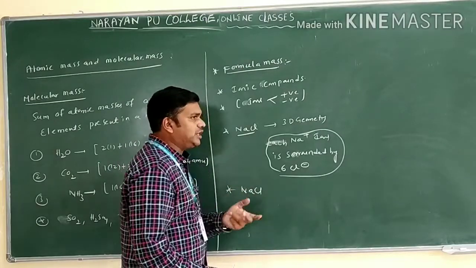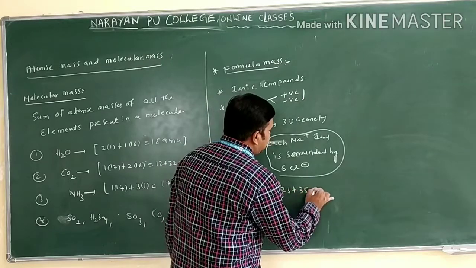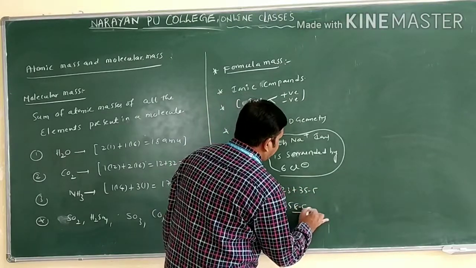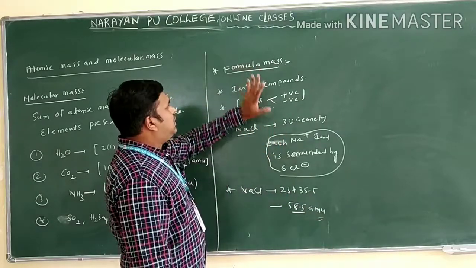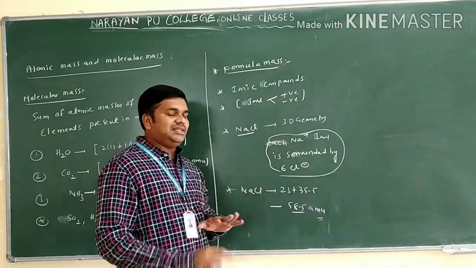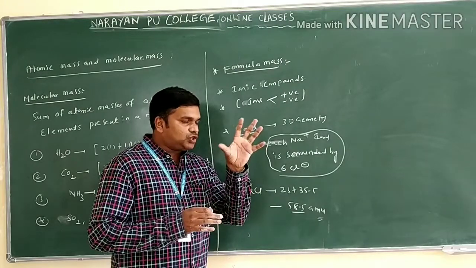How can you find out the sodium chloride weight here? You know the atomic weights: 23 plus 35.5. You will get 58.5 AMU. Formula mass is mainly for ionic compounds. Ionic compounds are generally present in 3-dimensional structures only. We cannot identify the total molecule weight.